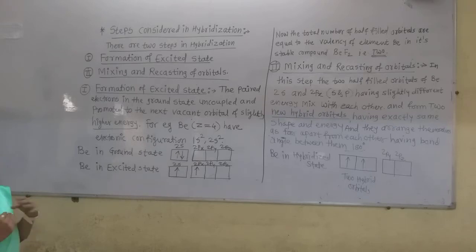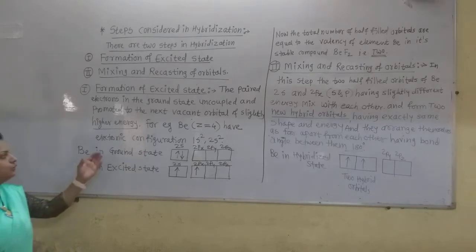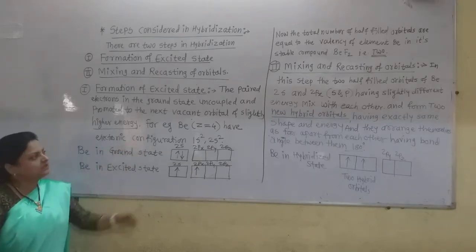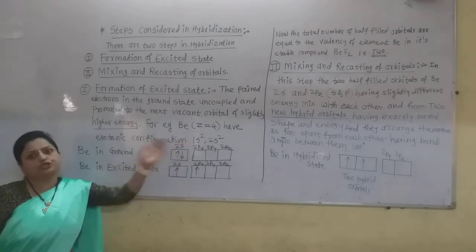The paired electrons in the ground state are uncoupled first, and one of the electrons is promoted to the next vacant, slightly higher energy level. For example, in beryllium the atomic number Z is 4, and the electronic configuration is 1s2, 2s2.